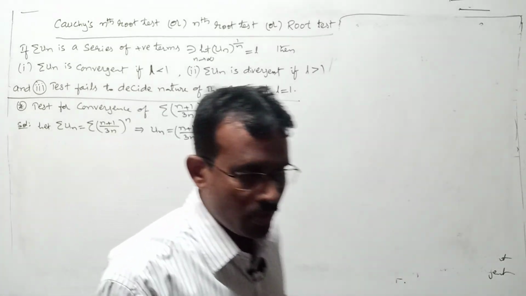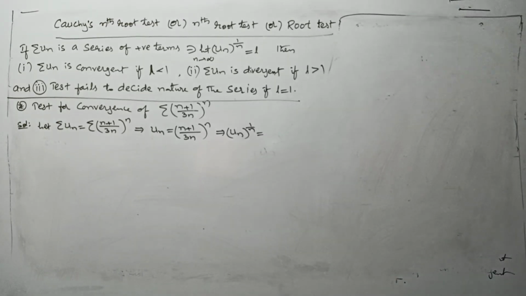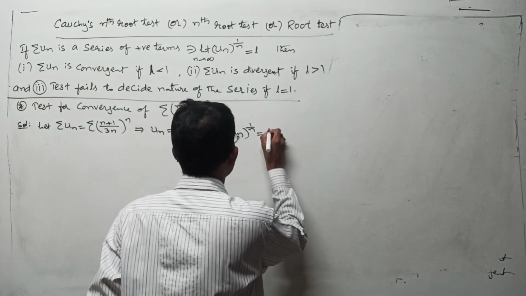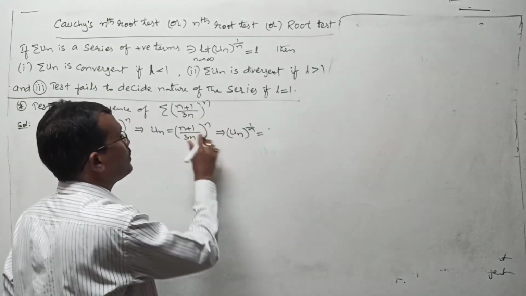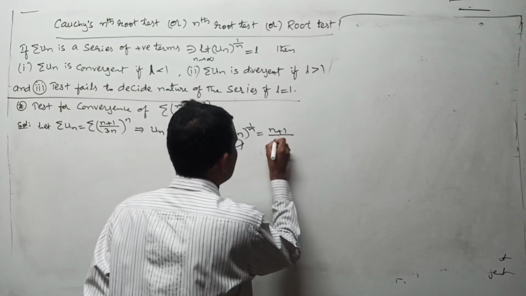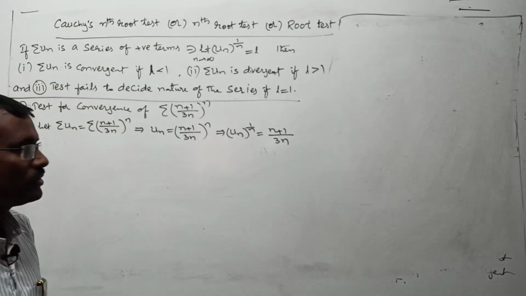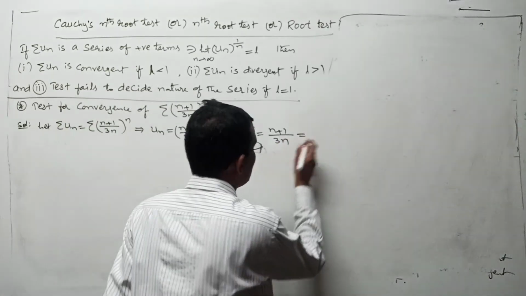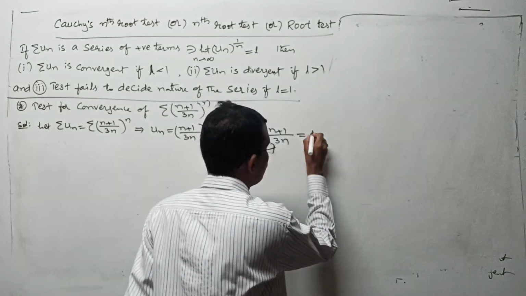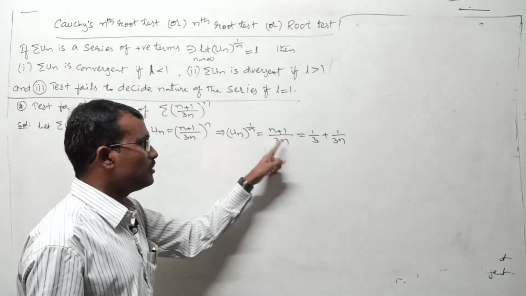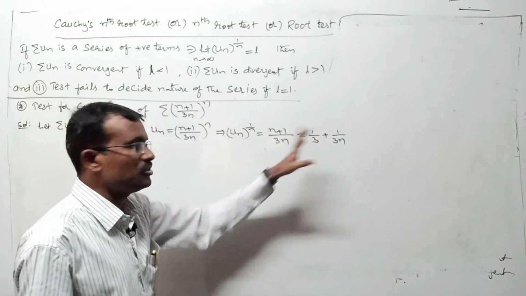Let us go: un whole to the power of 1 by n, right? If you proceed, un whole to the power of 1 by n, it is what? ((n plus 1) by 3n) whole to the power of n, whole to the power of 1 by n, means (n plus 1) by 3n. Any problem? Yes, this I can simplify like this: n by 3n, n gets cancelled, means 1 by 3, plus 1 by 3n.